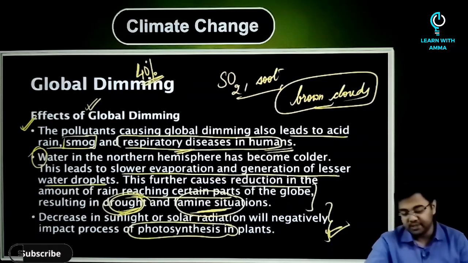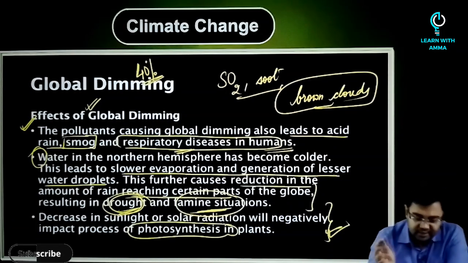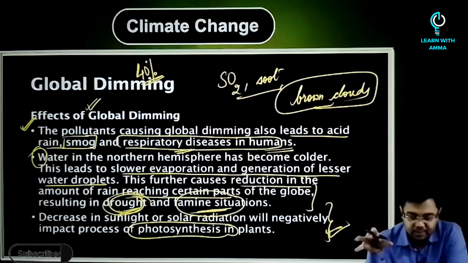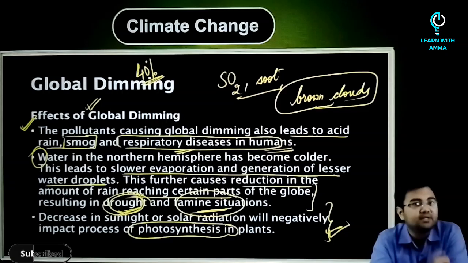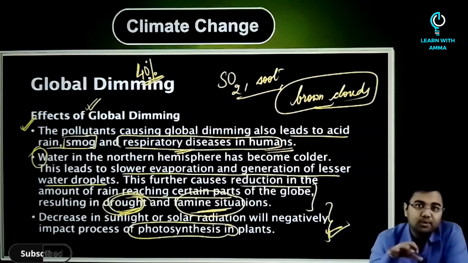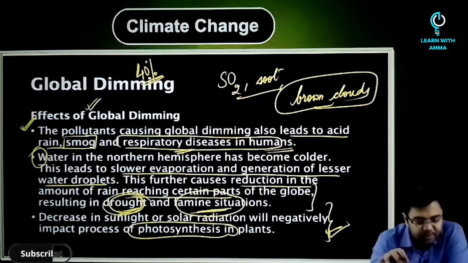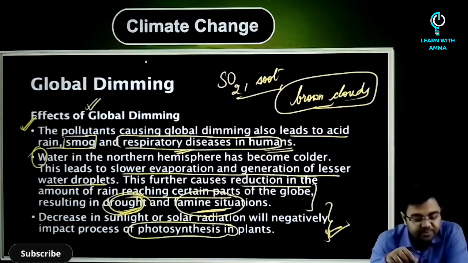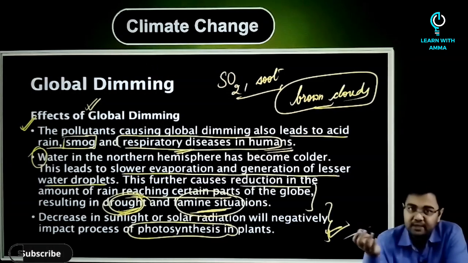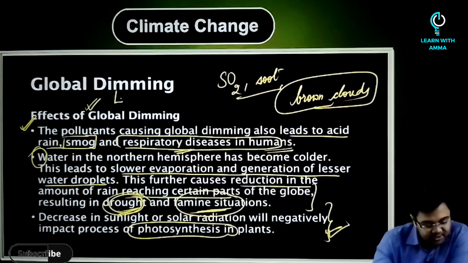Please don't confuse that. Now, what has happened, as we discussed, is that the amount of sulfur dioxide and other aerosols started to decrease in the atmosphere. Because of that, global dimming is not as big a phenomenon as it used to be in the 1990s. The decrease in global dimming has also been named global brightening.